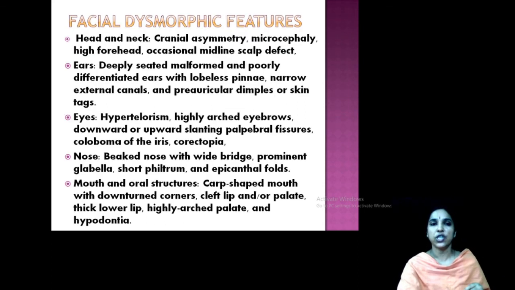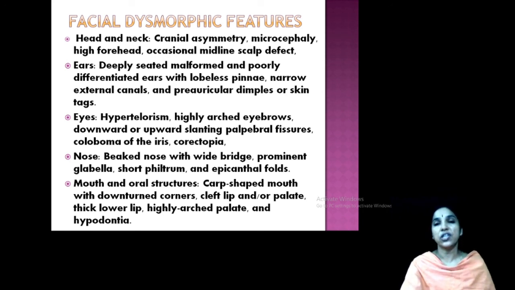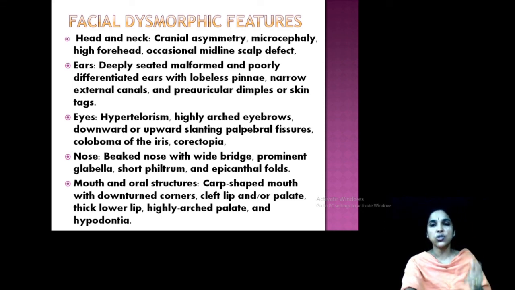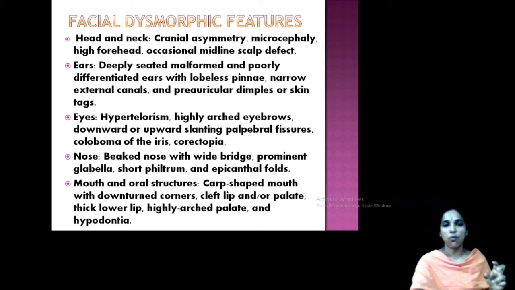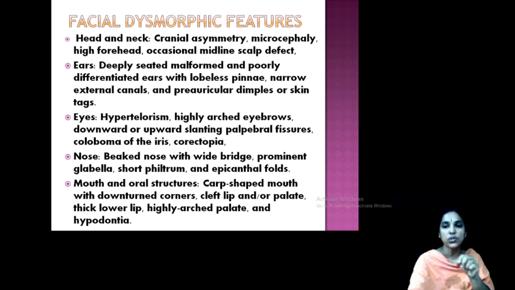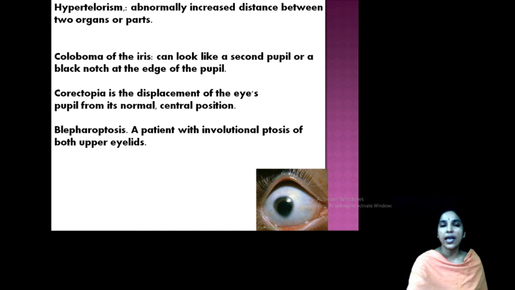Okay, WHS. And what are the symptoms, especially the facial dysmorphic features that are related to our face. All the organs like head and neck, eyes, ears, mouth and oral structures are affected. So cranial asymmetry, microcephaly, small size, deeply seated, malformed ears, eyes with hypertelorism, arched eyebrows, nose, beaked nose, wide bridge, etc. The mouth also has a cup-shaped appearance, okay, cleft lip, and so on. So these are all the features of the disease. And also eyes, you can see